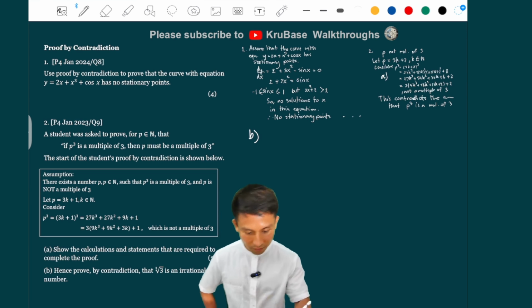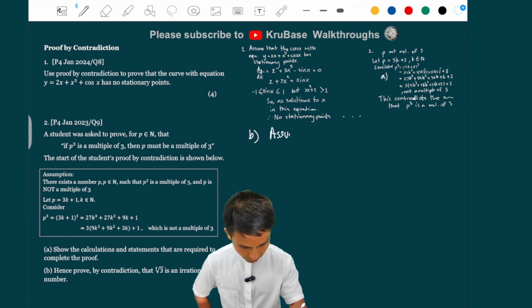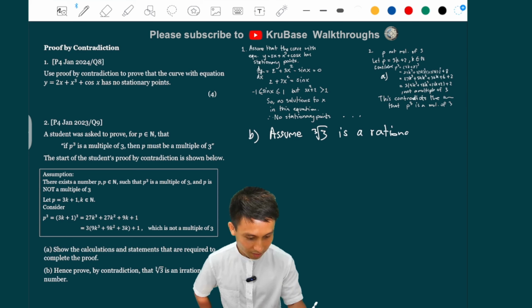So we're going to assume first that cube root 3 is a rational number, just the opposite.